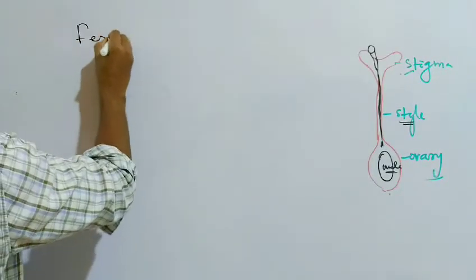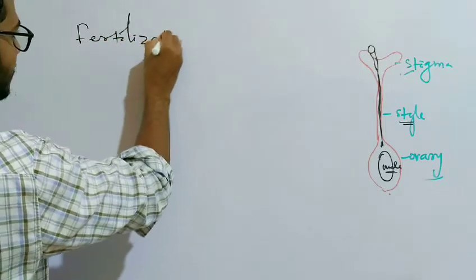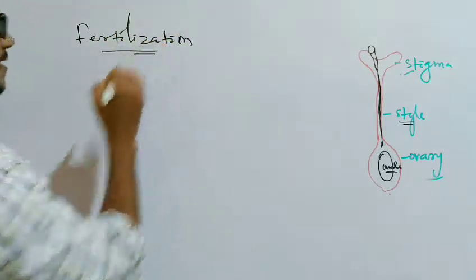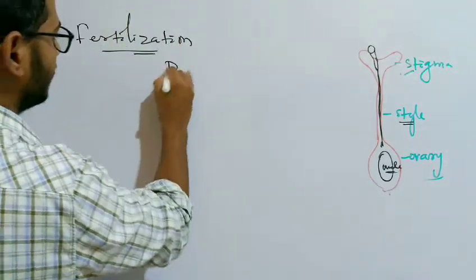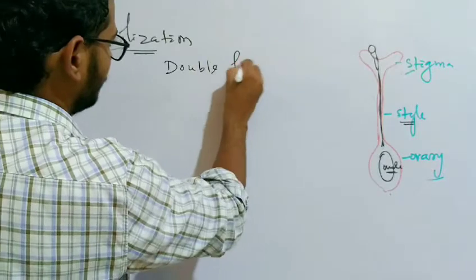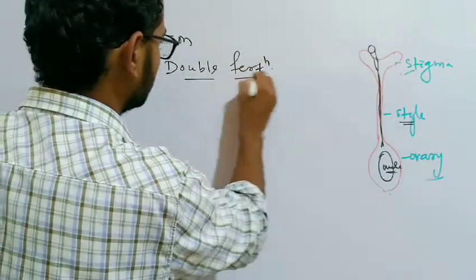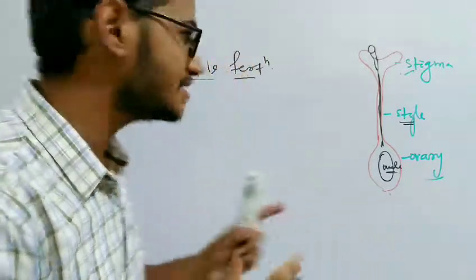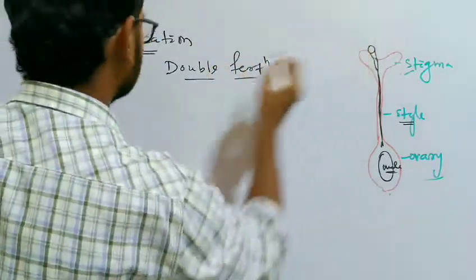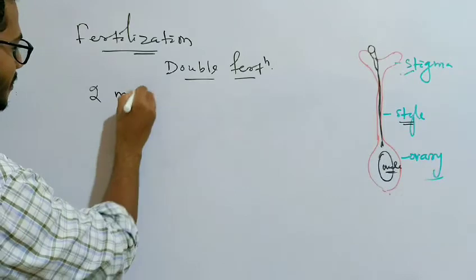The fertilization here is popularly known as what? We have already discussed about that. That is the double fertilization. Why is it double fertilization? Because fertilization occurs twice, as the pollen grain contains two male pronuclei.